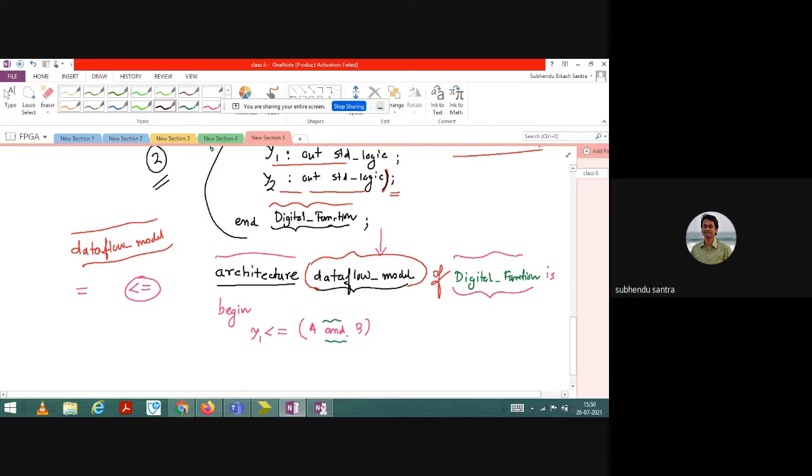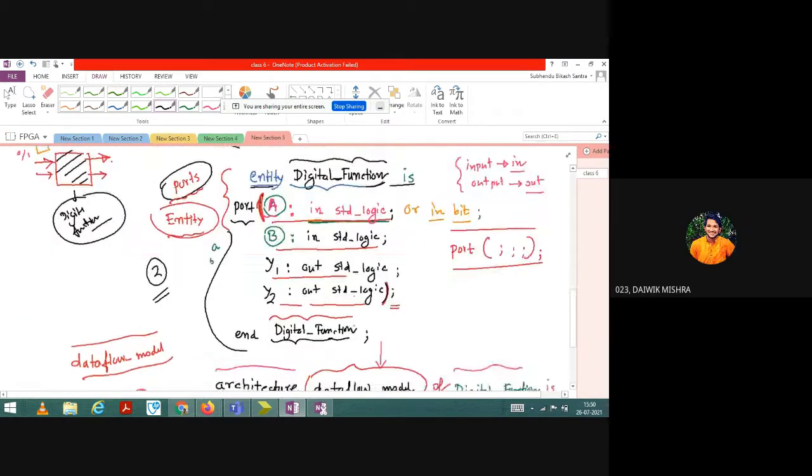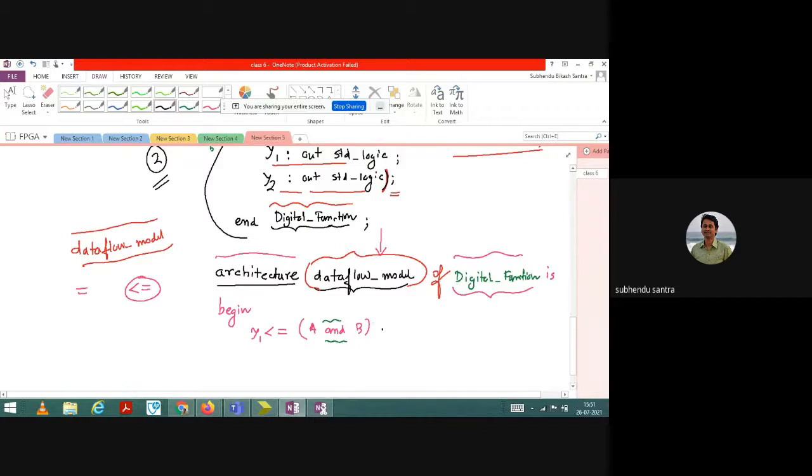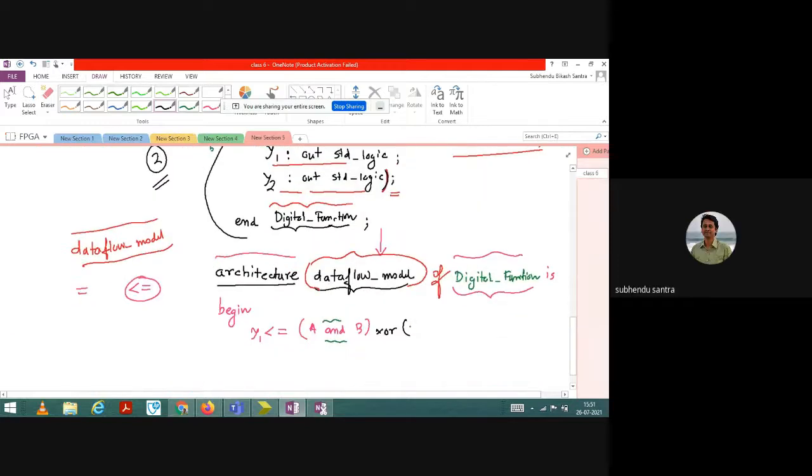Now after that, what is the next thing? XOR. Okay, you can write XOR. Then you can give one bracket and A XOR B. Okay, very good. And then comma, you just complete with the semicolon. That is y1, and then y2. Y2 you should assign NOT A. Just write NOT A. Okay.